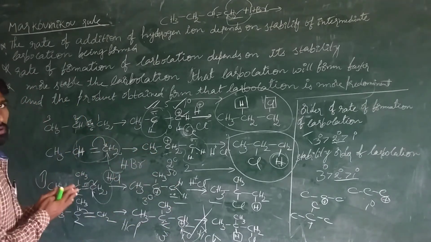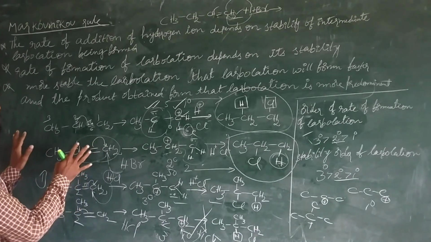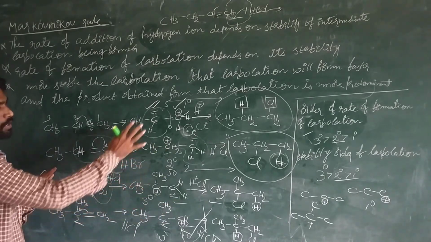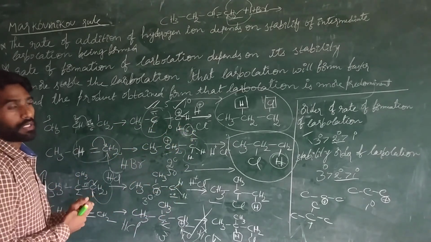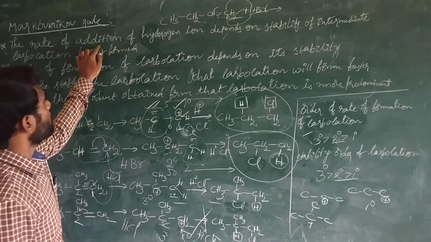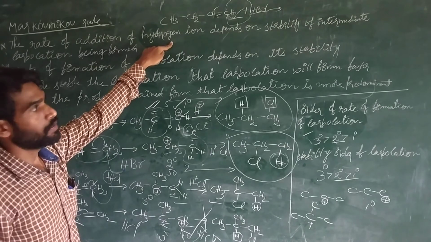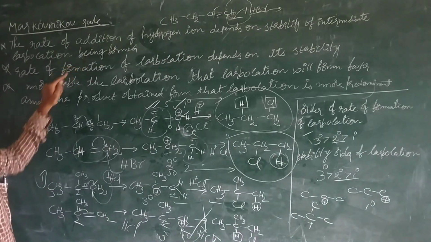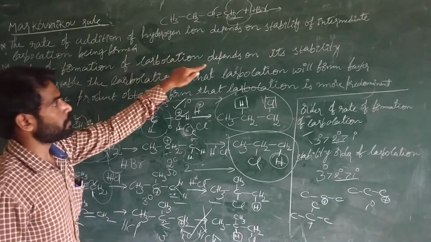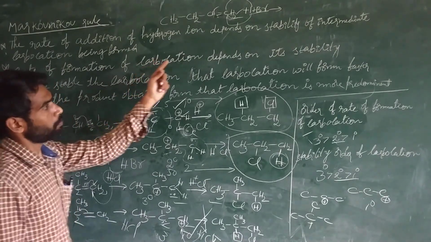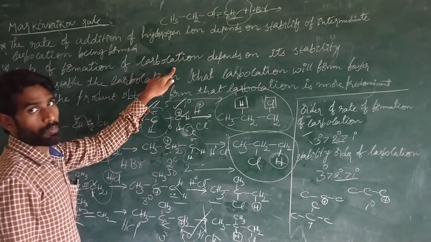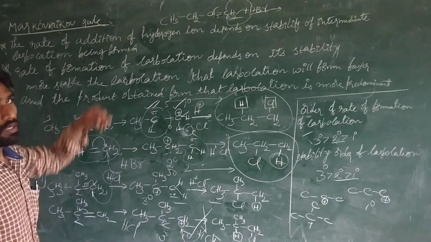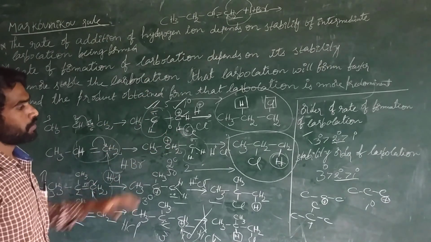So here the carbocation concept comes into the discussion, because according to Markovnikov, the product depends on which intermediate carbocation is formed. That's why the rate of addition of hydrogen depends on the stability of the intermediate carbocation being formed. The rate of formation of carbocation depends on stability. If a carbocation is more stable, that carbocation is formed much faster, and the hydrogen gets attached to that carbon only. That is the concept here.